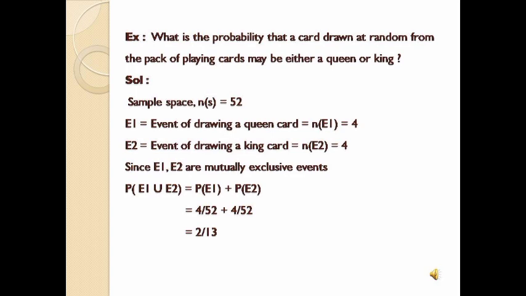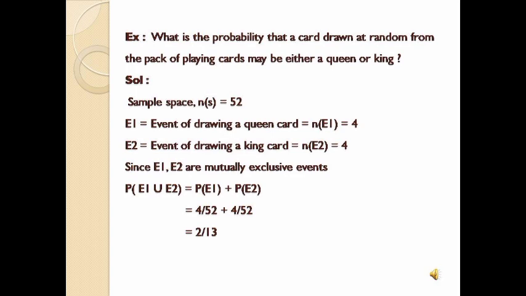Now we have to see whether they are mutually exclusive or inclusive. So how will you find? If there is nothing common between the two, then we can call them mutually exclusive. If there is something common between the two events, then we can call them mutually inclusive events. Now see the events. What are the events here? E1 and E2. E1 is nothing but the event of drawing a queen card, and E2 is nothing but the event of drawing a king card.